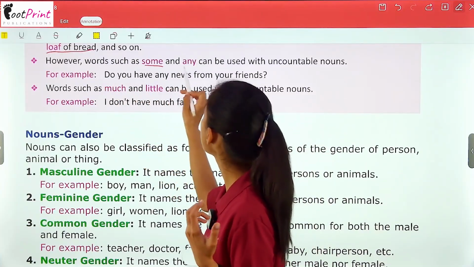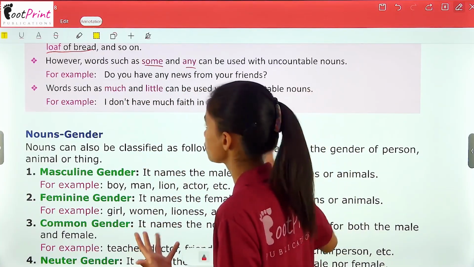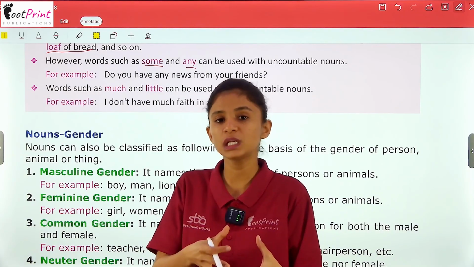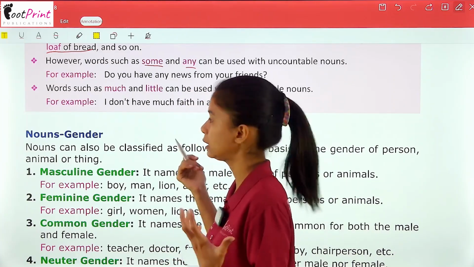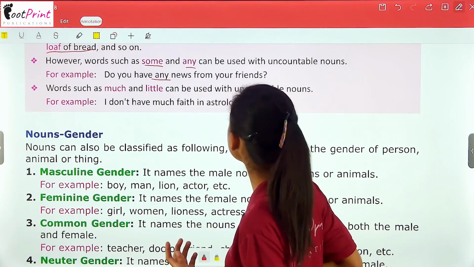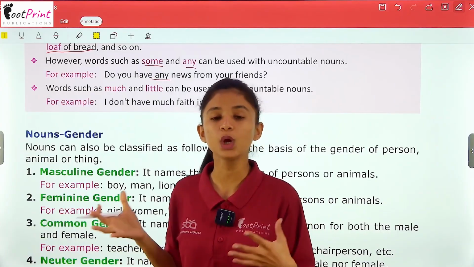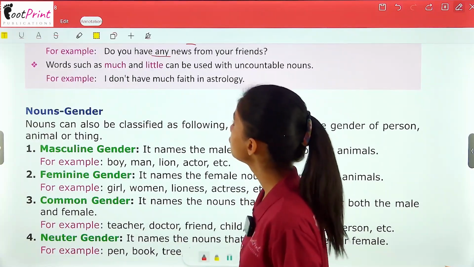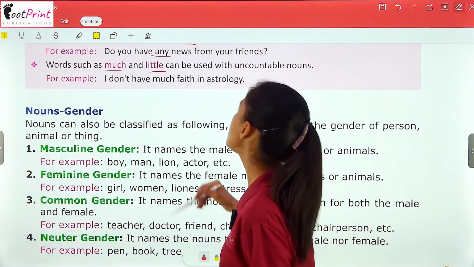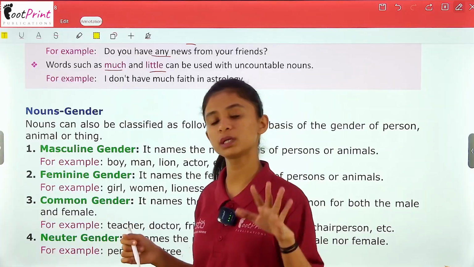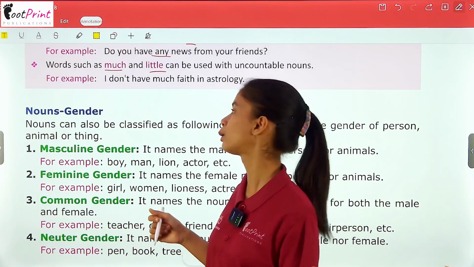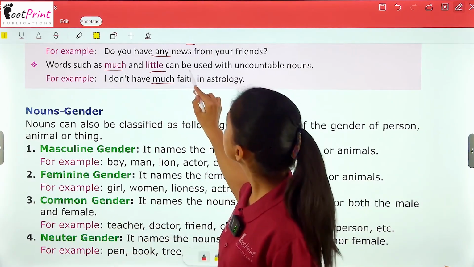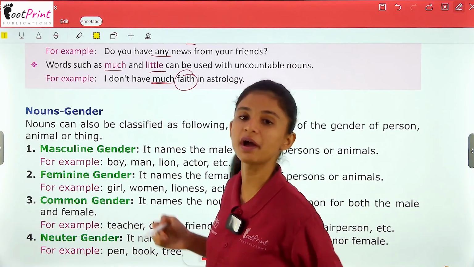However, words such as some and any can be used with uncountable nouns. Although words like a or an cannot be used with uncountable nouns, we can definitely use words like some or any. For example, do you have any news from your friends? So here in this example, you can see that we are using any with an uncountable noun. Words such as much and little can also be used with uncountable nouns. For example, I don't have much faith in astrology. Now again, with an uncountable noun, we are using a quantifier, right?